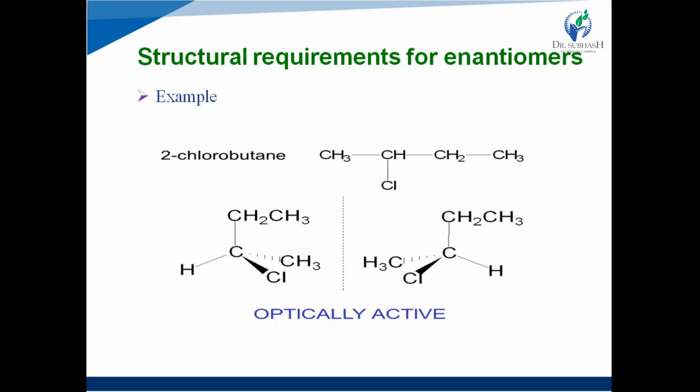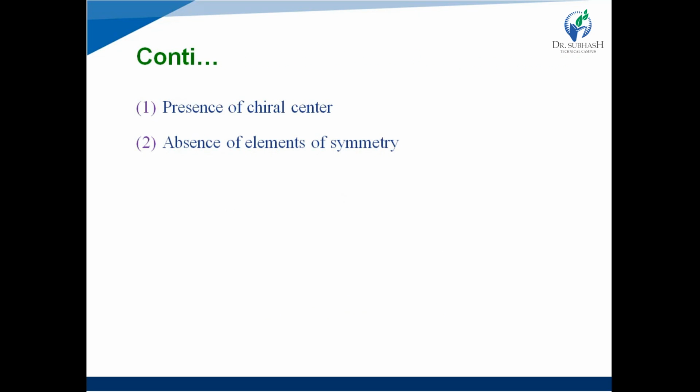For being optically active, what should the molecule have? First one is the presence of a chiral center, and second one is the absence of elements of symmetry. Right. Now, presence of a chiral center. Right. Different types of centers such as carbon, silicon, phosphorus, and nitrogen can be a chiral center. Right. Absence of elements of symmetry.